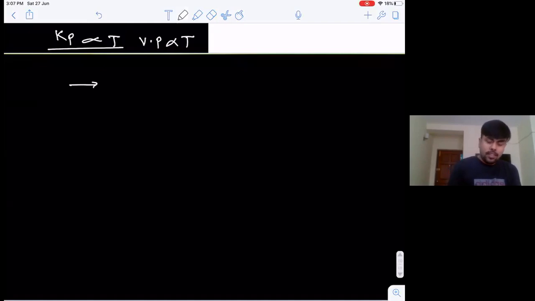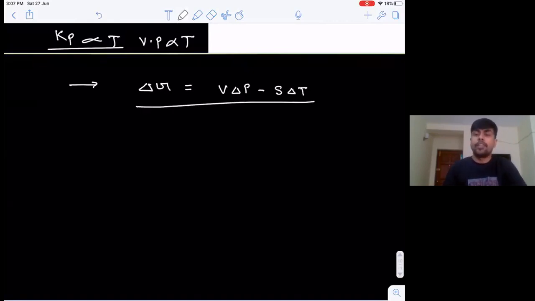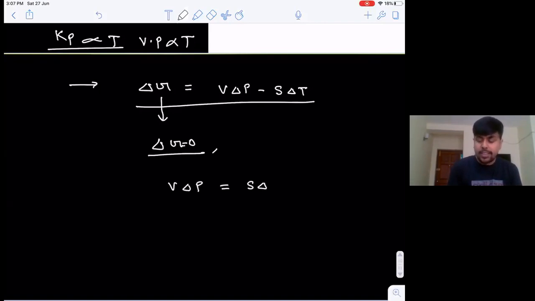We might have studied one equation, del G equals V del P minus S del T. I hope you have gone through this equation in thermodynamics. And at equilibrium, we know that del G equals 0. Vapor pressure is defined only at equilibrium, so I'm only taking the equilibrium condition. So V del P will be equal to S del T.